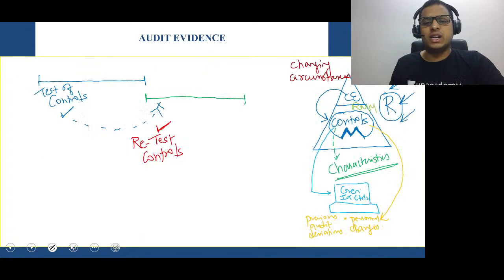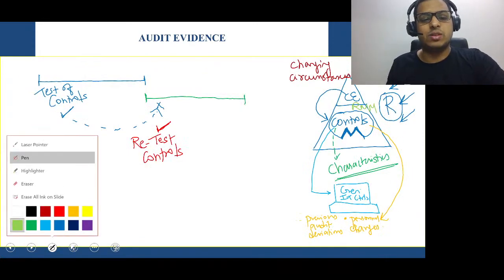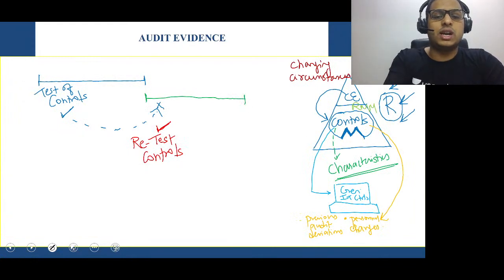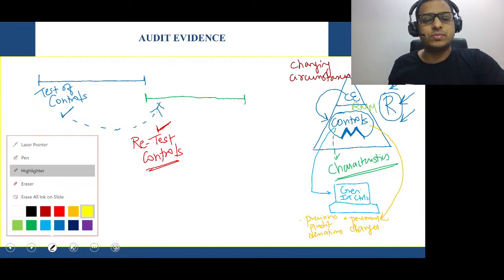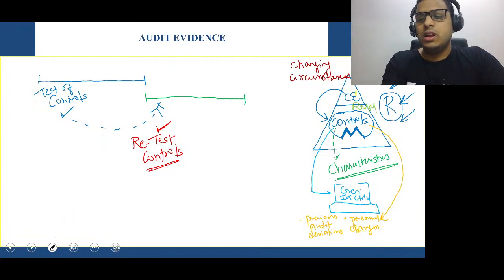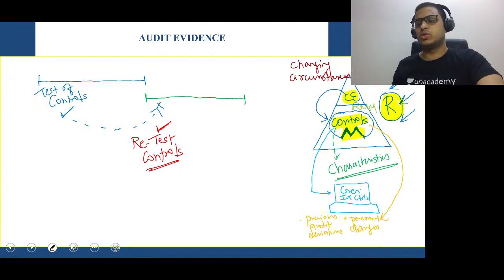Look at the diagram, look at the points, understand with me. When will the auditor retest the controls? First point, sir: if the control environment, monitoring of the controls, and the risk assessment are showing some kind of an issue.